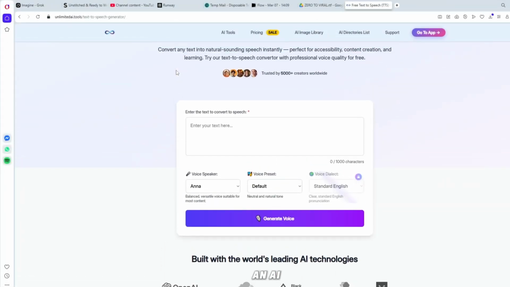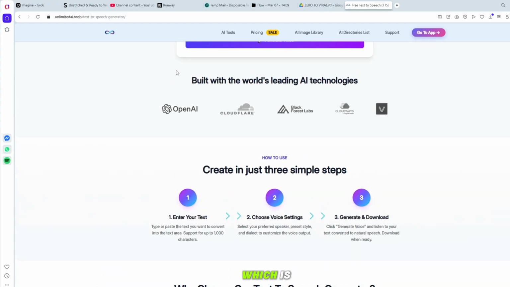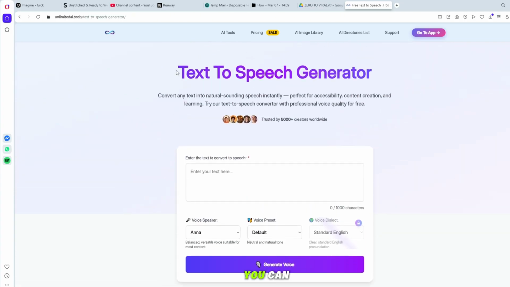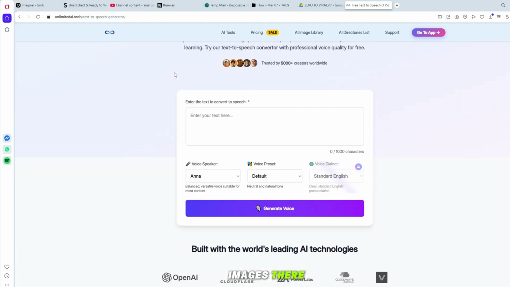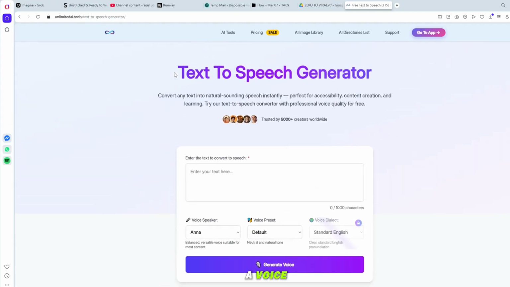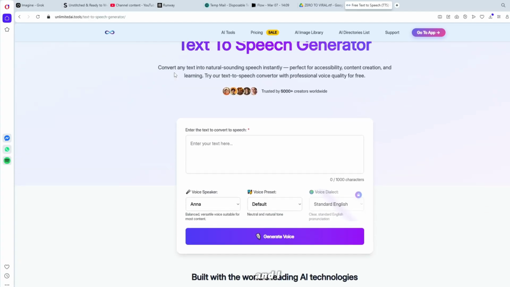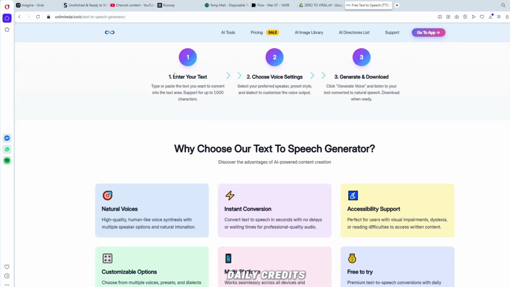Next, we will create an AI voice. There is a free tool called Unlimited AI Text-to-Speech, which is one of the best tools for generating AI voices. You can use it for free at Unlimited AI Tools. You can also make free AI images there, but I will show you how to generate a voice for free. If you can't find the tool, comment below, and I will give you the link. This tool gives free daily credits.